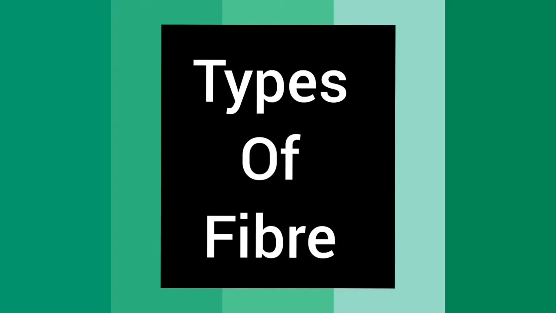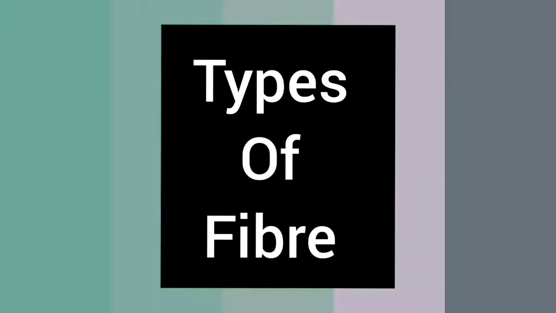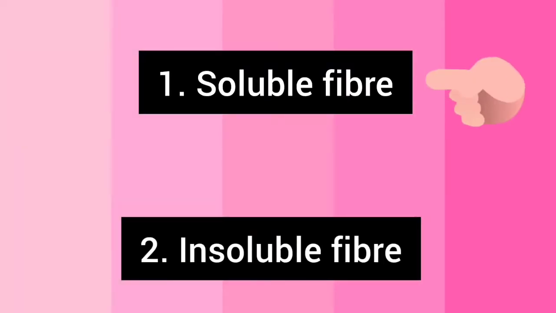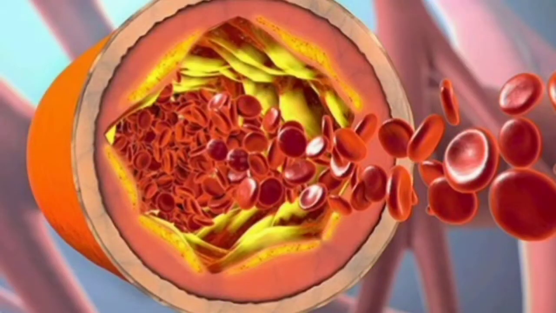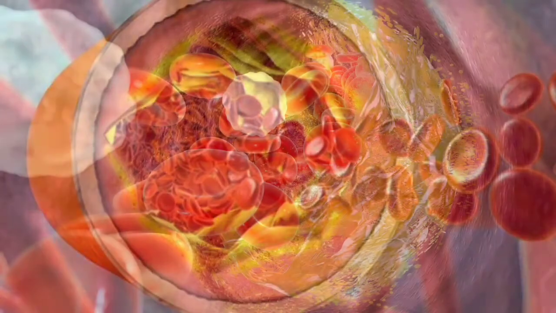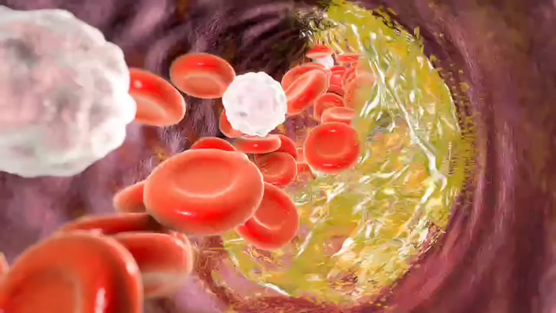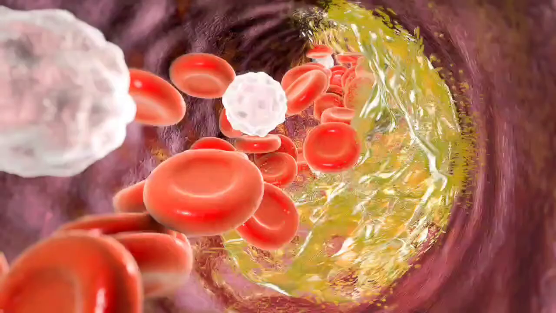Fiber is divided into two categories. Number 1 is soluble fiber and number 2 is insoluble fiber. Soluble fiber helps in reducing the cholesterol in the blood, and also slows down the digestion and the sudden release of energy, especially from carbohydrates into the bloodstream, thus maintaining the blood sugar level.